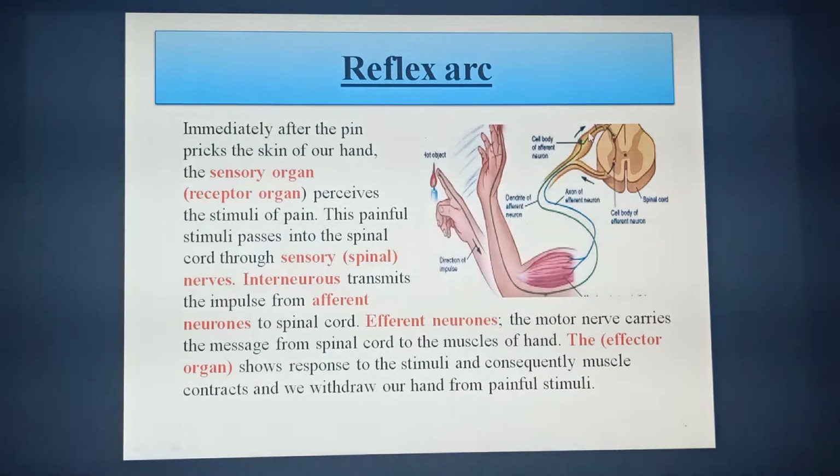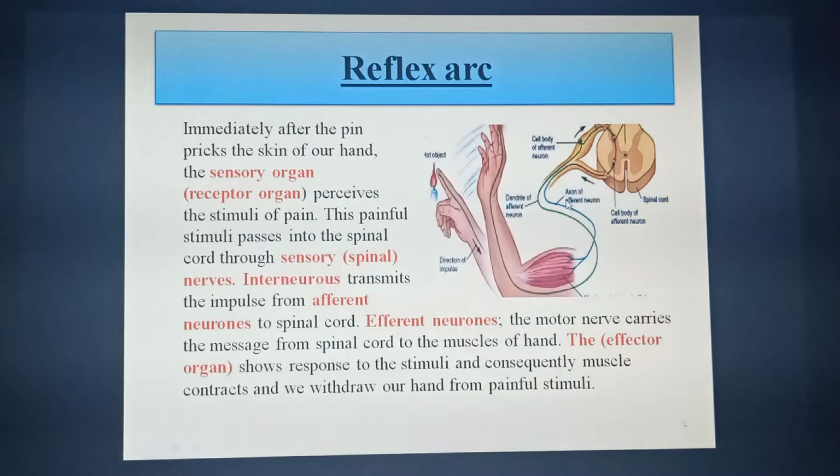After receiving this thermal painful stimuli, the spinal cord gives a signal to the muscle of the hand through the neurons, this blue color neuron. And this neuron carries the stimuli from the spinal cord. This is why these nerves are motor in nature. Their other name is efferent neuron. Eff means outward. That means from the spinal cord to the muscle.